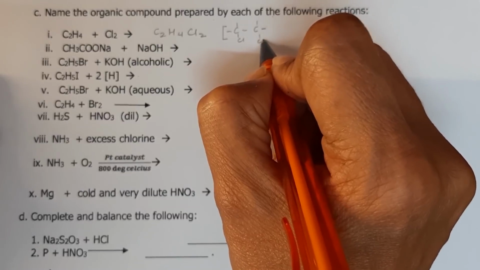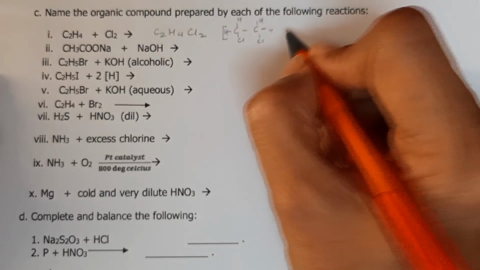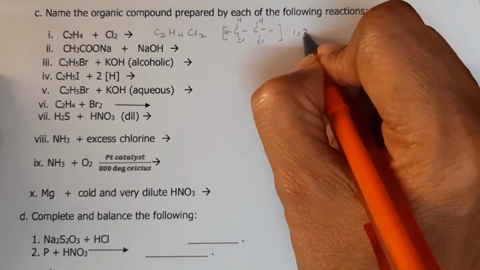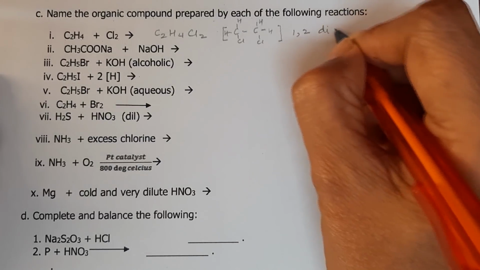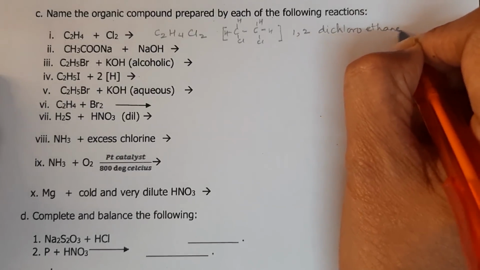Chlorine will come here and here. These are all your earlier hydrogens. And so the name of this will be 1,2-dichloroethane.